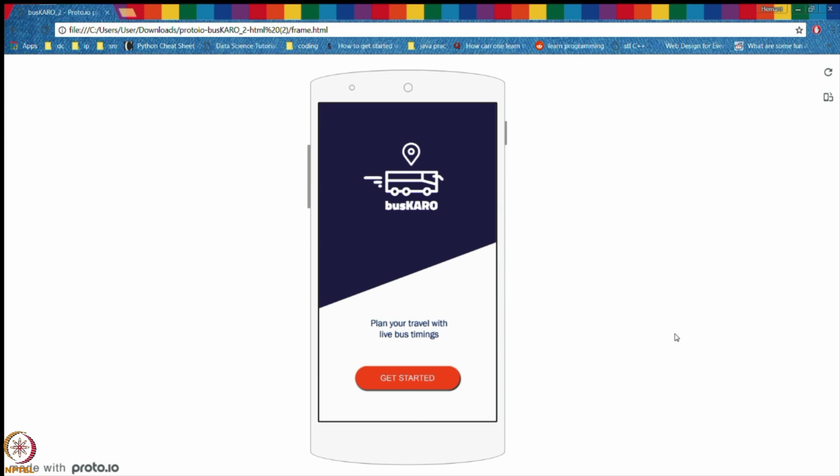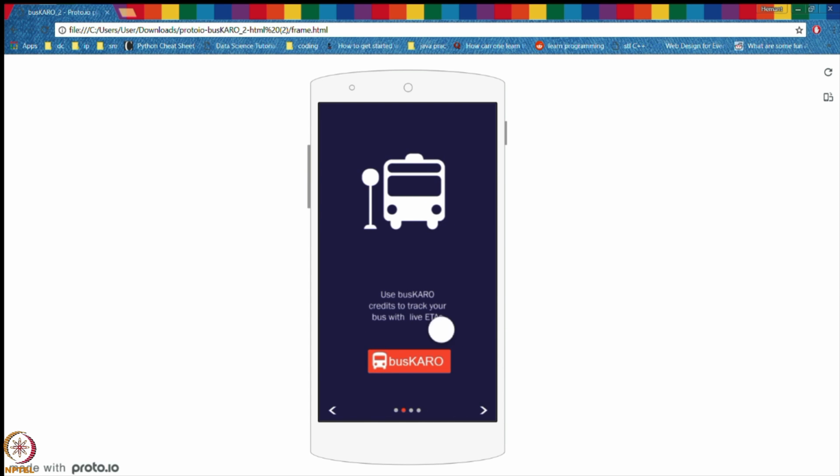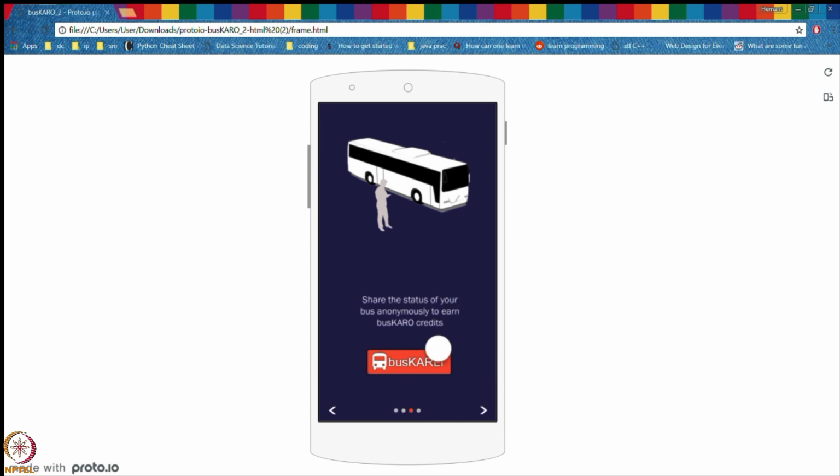This is the high fidelity prototype of our app. Initially, there's a get started button on the screen. After clicking the get started button, we go to the feature screen in which we explain the meaning of the buttons busKARO and busKARO. As you can see, we have explained the busKARO buttons share the status of a bus anonymously to earn busKARO credits. On the fourth swipe, we go to the Gmail account page.